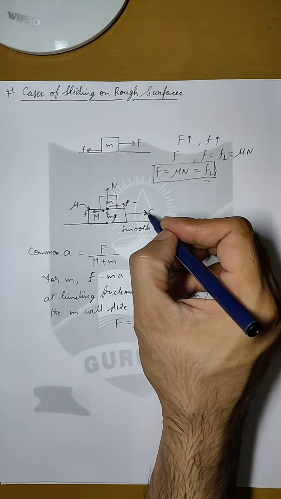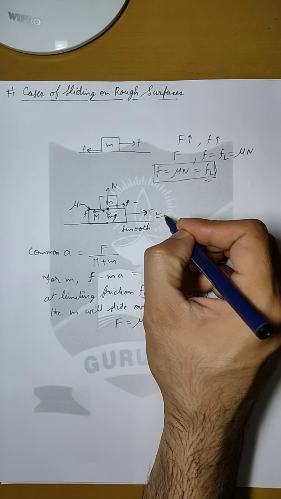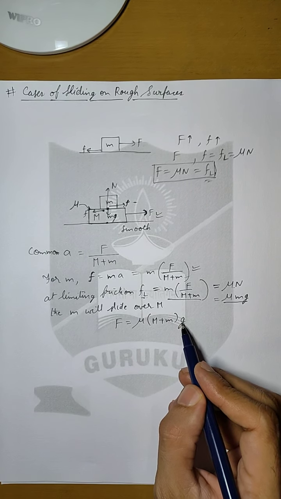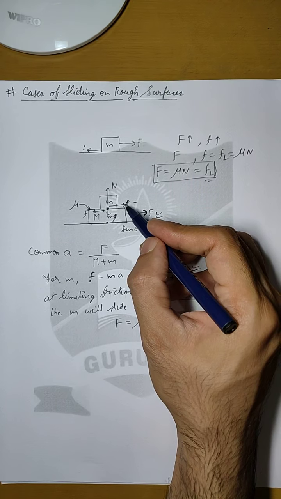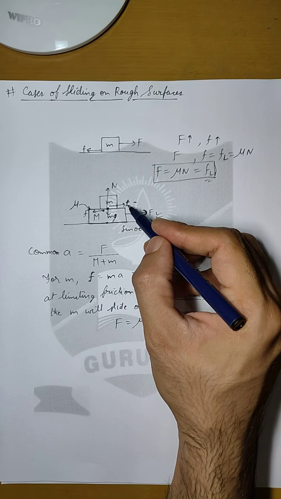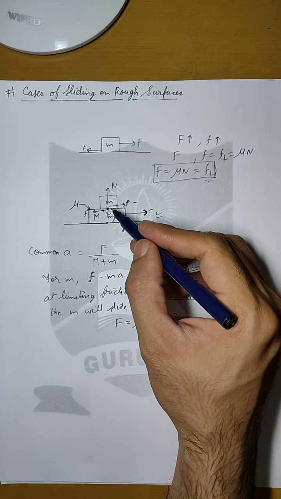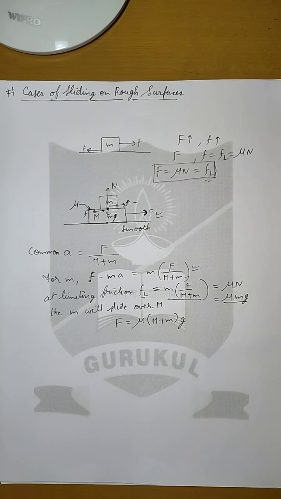So that means when this force becomes equal to mu (M plus m) g, then the friction between the two blocks will approach limiting friction, and the block on top will start sliding over the block at the bottom. Now let us understand this with an example also.